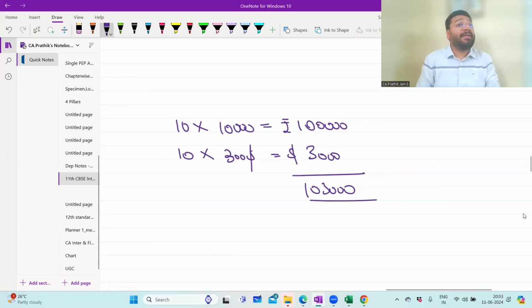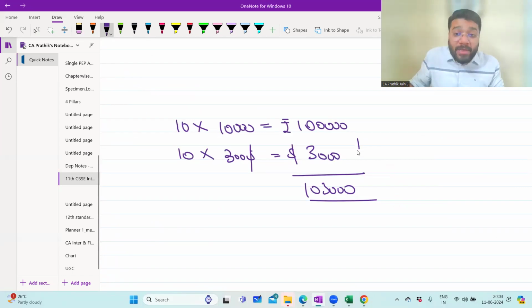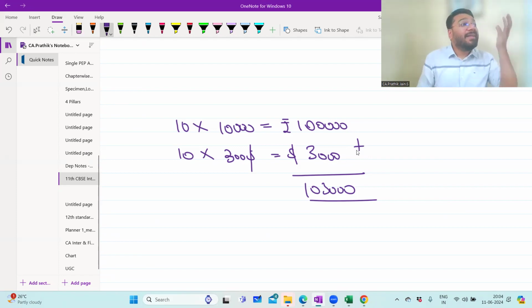In mathematics, for you to add two variables, they should be of the same unit of measurement. Kg with kg I can add, but kg I can never add with liters or pounds. It should be a common unit of measurement. Here in India, the unit of measurement is INR, rupees. So to add these, the first step is to make it a common denomination.